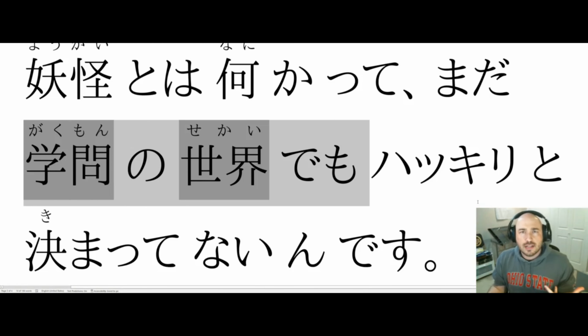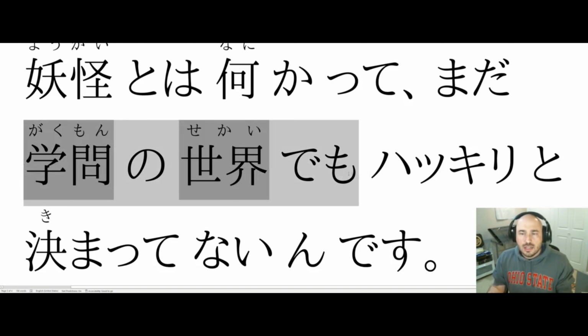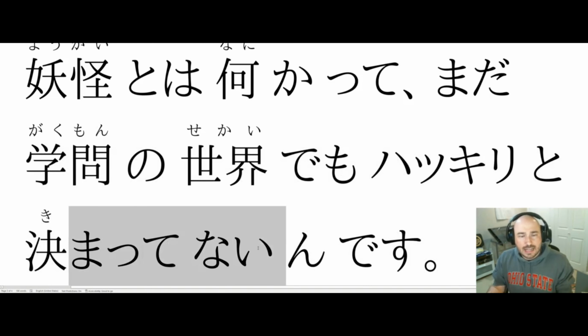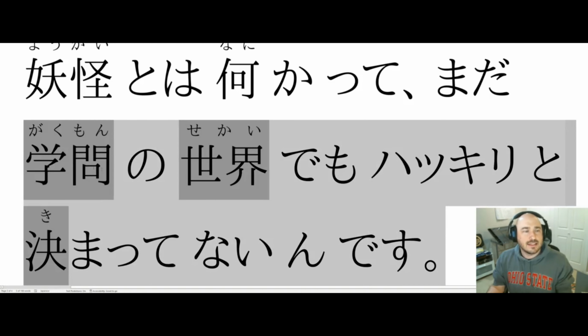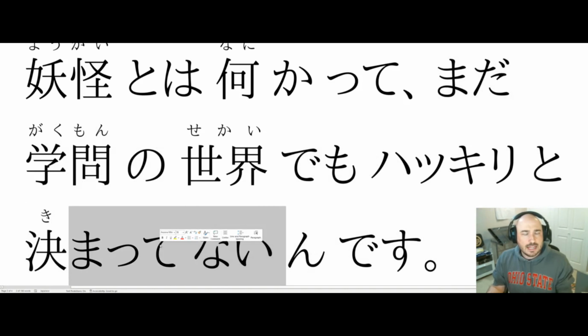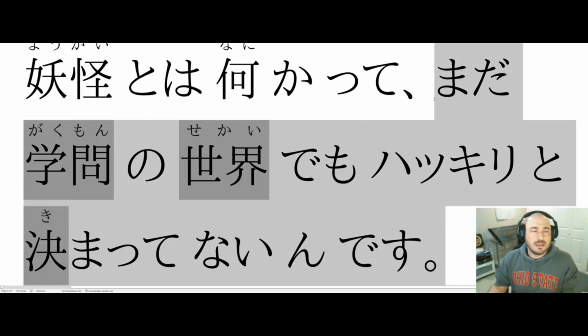Because, you know, yokai are kind of a literary device. They're the monsters of stories and scary stories. So even in the literary world, it hasn't been decided properly. Te inai can sometimes be translated as hasn't been, and this would be a perfect example. Mada, still. Mada very frequently goes with the te inai or the te iru form, usually the negative. Mada kimatte nai n desu.